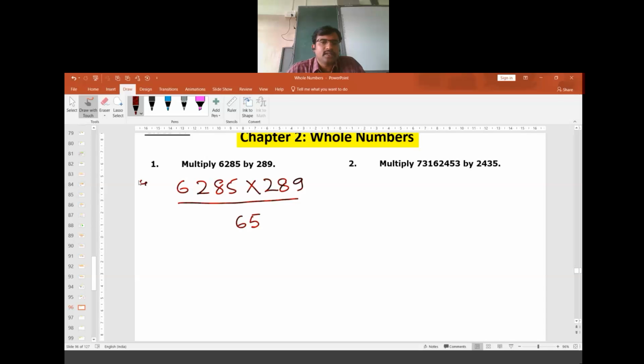So 7. 9 twos are 18. 18 plus 7 is 25. Carried forward. 9 sixes are 54. Plus 2 is 56. Now we have to leave a blank here. Then whatever digits we get, that has to be written here. Is that clear?